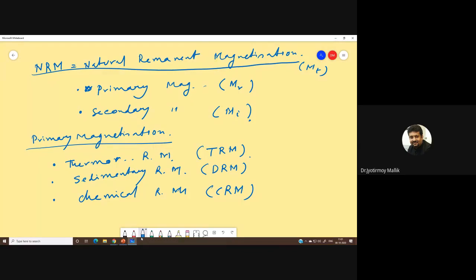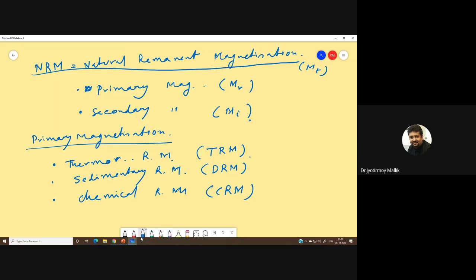Sedimentary remanent magnetization, or DRM, depositional remanent magnetization, is the remanent magnetization acquired by the rock while sedimentary deposition takes place. The rock deposits from a fluid, and while the deposition takes place, it acquires magnetization, and that is what we call DRM.